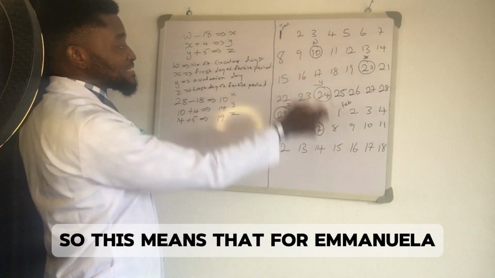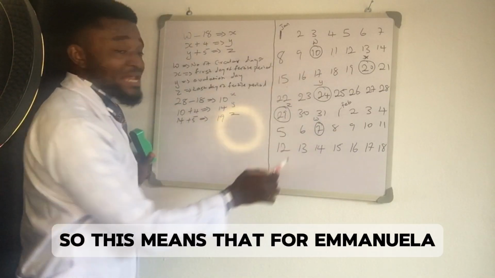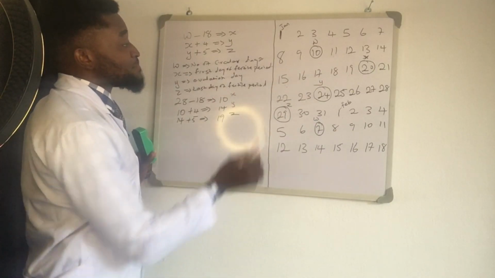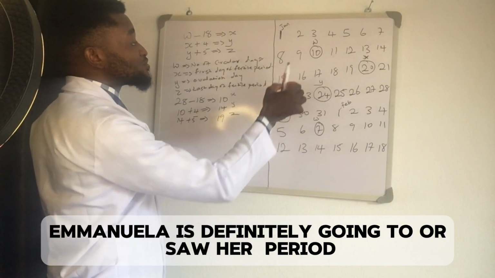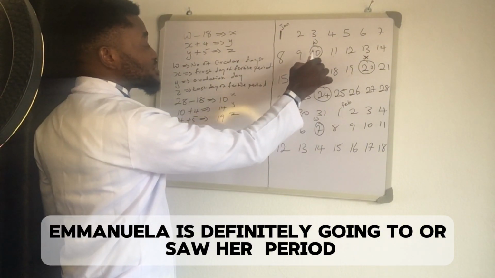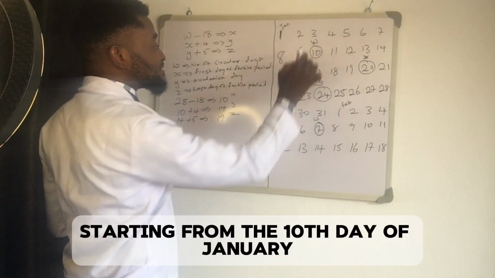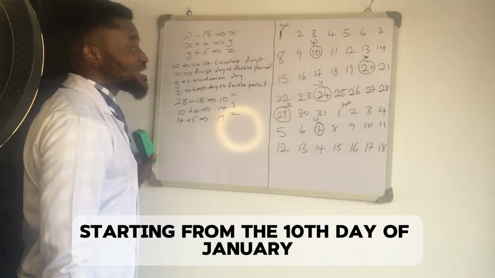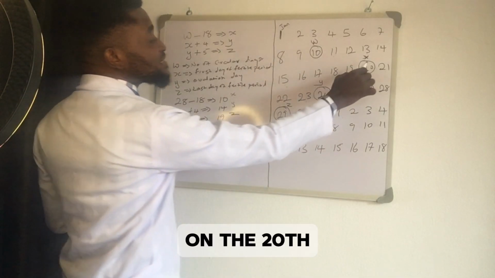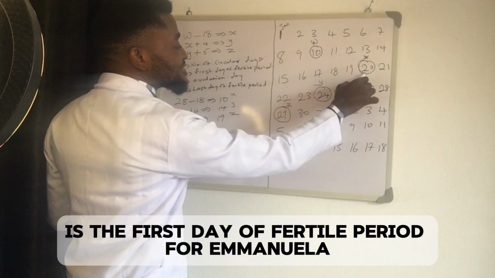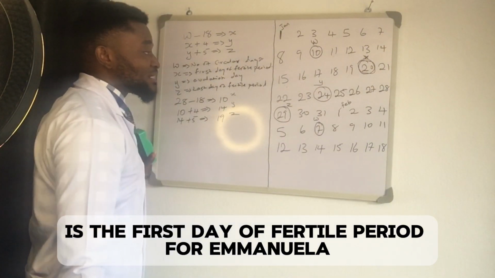So this means that for Emanuela, for the month of January, she saw her period starting from the 10th day of January. Then on the 20th is the first day of fertile period for Emanuela.